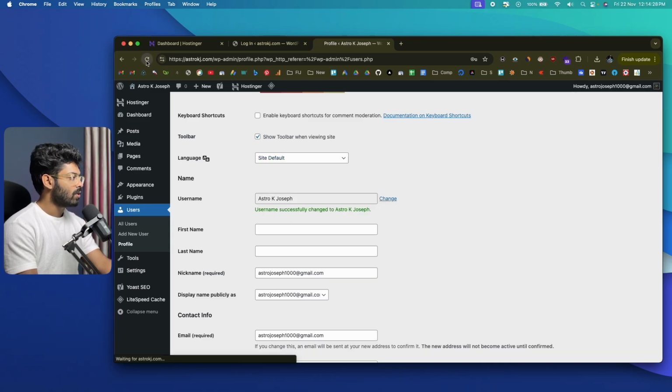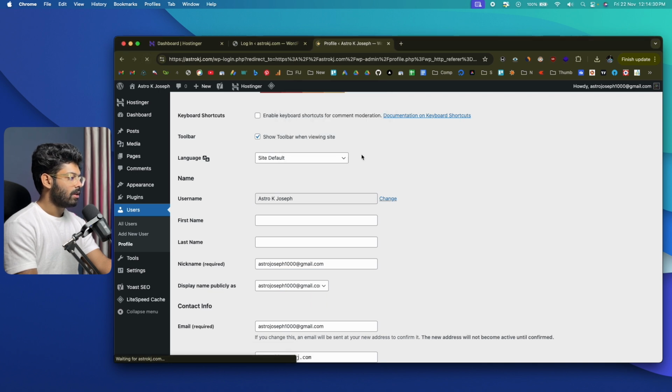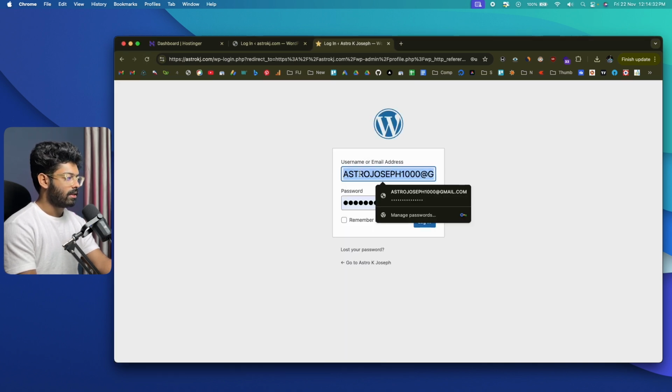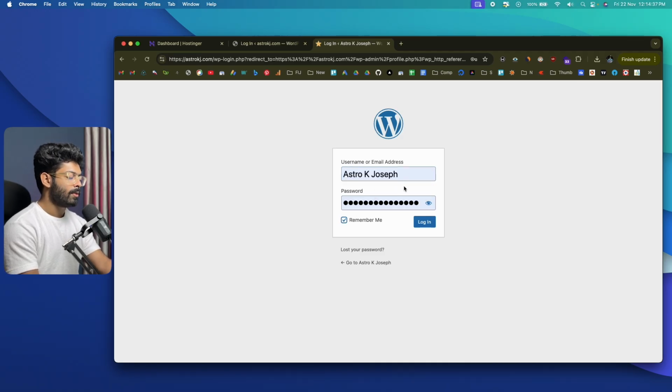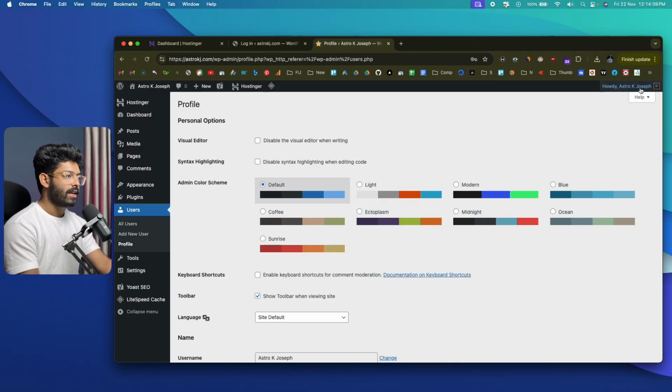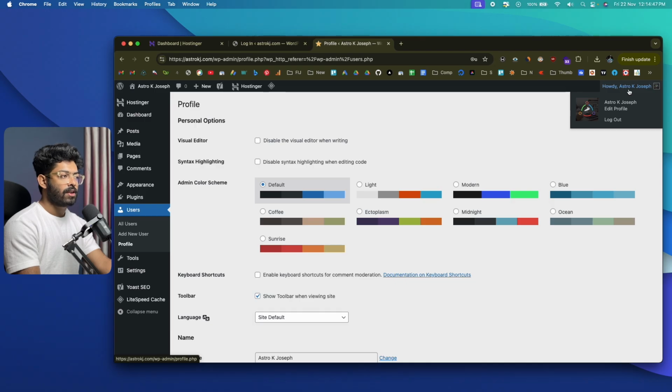And now if I refresh, hopefully I'll be logged out, but that's okay. You can go ahead and log in with the new username that you created. Click on remember me, the same password, and click login again. And now as you can see, we have successfully changed our username and we have got rid of the email. Now that's how simple it is.